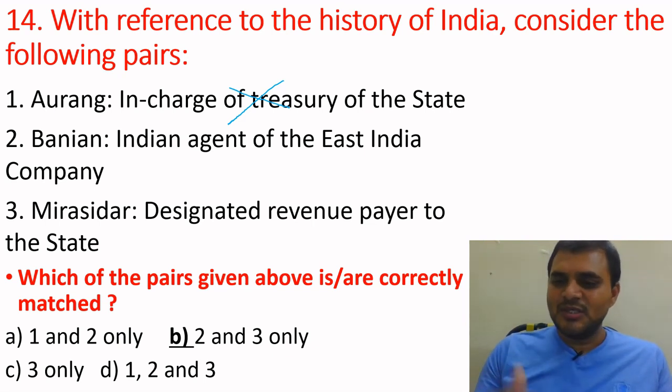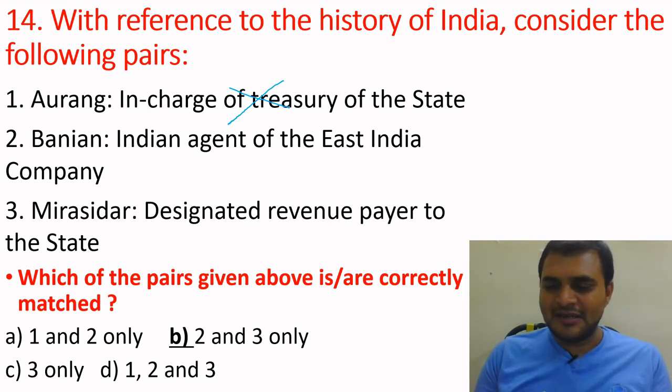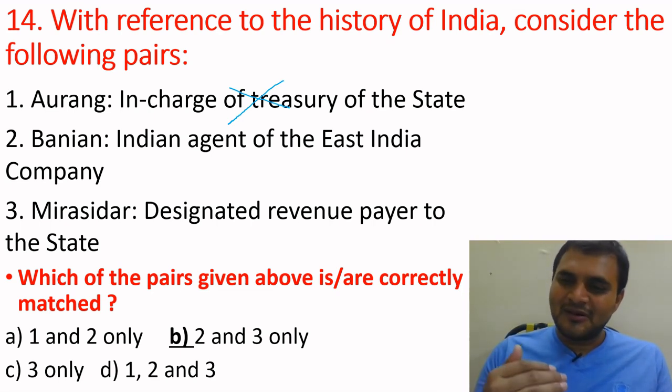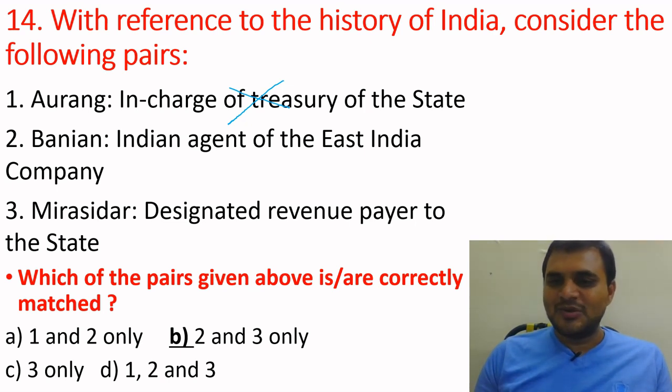That's why they used Bunyan as a translator. They worked as agents in favor of the British in India, as record keepers, revenue collectors, and mediators of the East India Company.